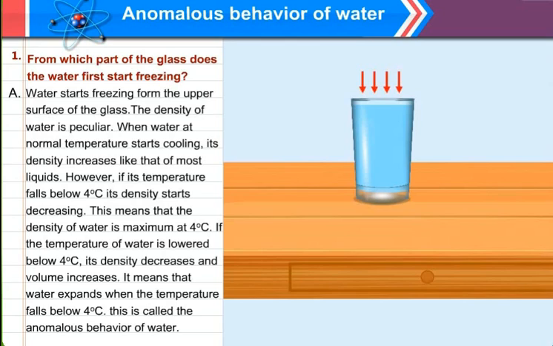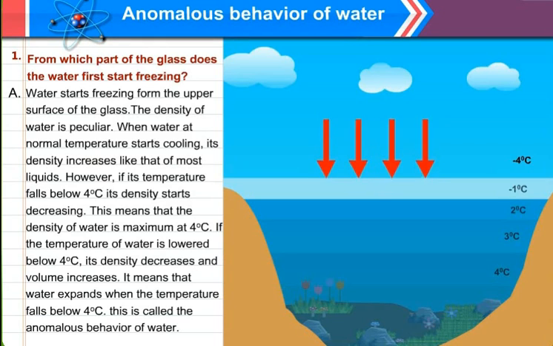If the temperature of water is lowered below 4 degrees Celsius, its density decreases. Density decreases, that means mass decreases, but volume increases. It means that water expands. The molecules start moving away when the temperature falls below 4 degrees Celsius. This is called the anomalous behavior of water.